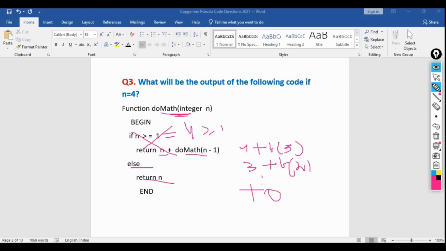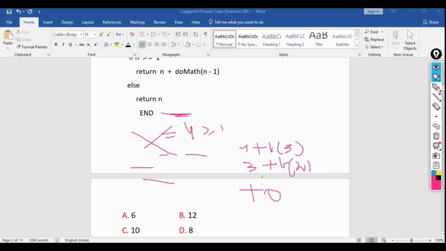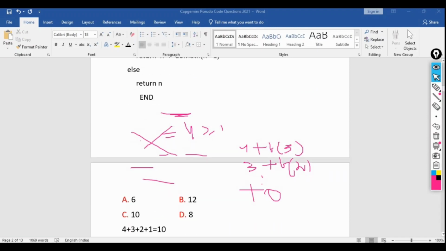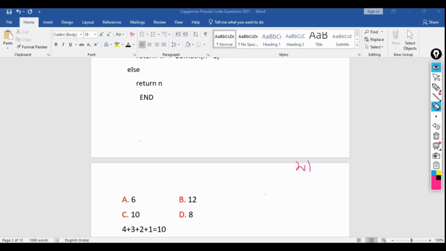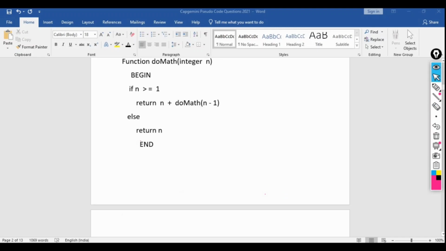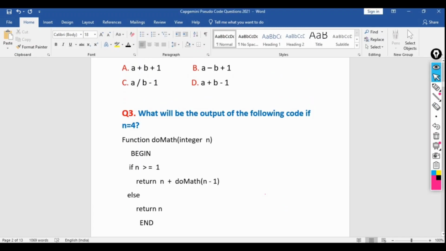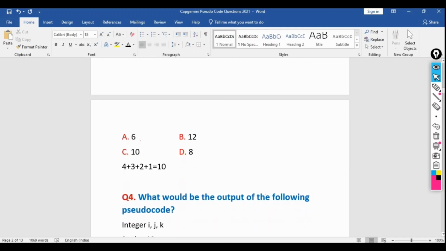So what will be the output? If you see here, what will be the output? 4 plus 3 plus 2 plus 1 equal to 10. So simply it will be printing 10. So this was an easy question, but a little bit tricky one. If you know the functionality of the function, how the function works, then definitely you will be able to solve this kind of questions. They are asked in the pseudocode questions, and this kind of questions are asked by Amazon, Accenture, Capgemini or Cognizant. This is an easy question, one of the basics you must have clear.